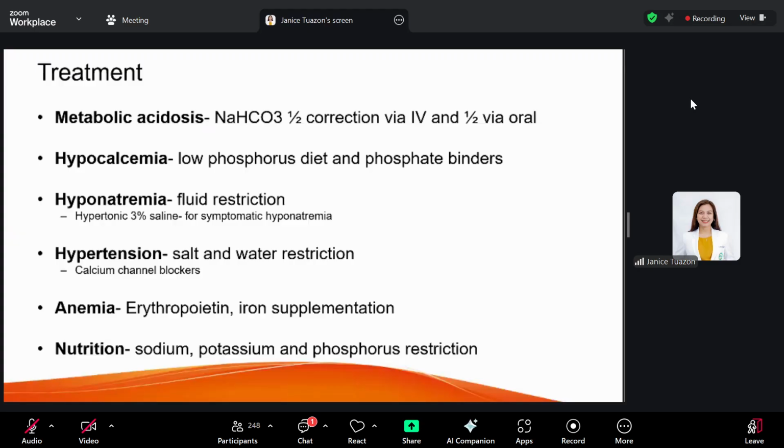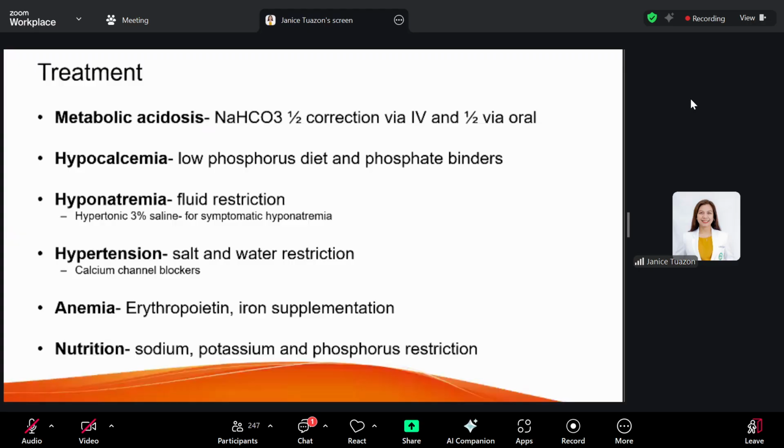Anemia may also be present, even for acute kidney injury. Remember that your erythropoietin stimulates the production of your RBCs. It is produced in the kidneys. So if you have an acute kidney injury, you may also have decreased production and cause anemia.